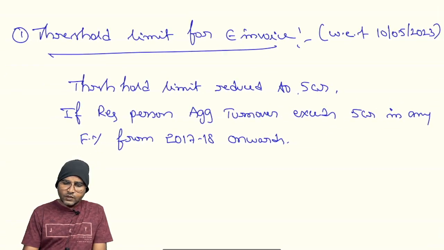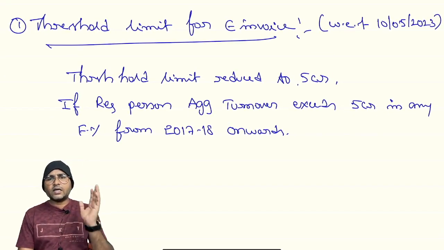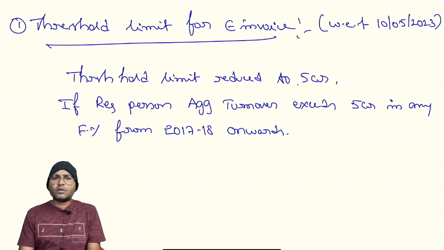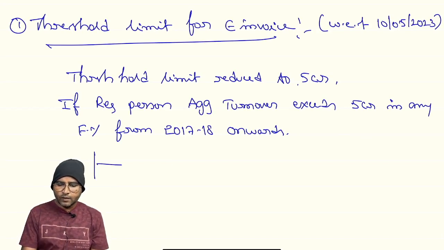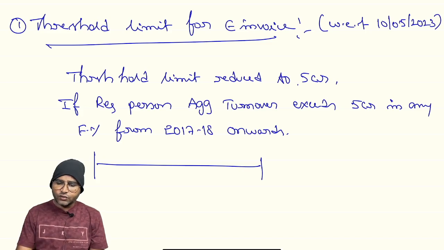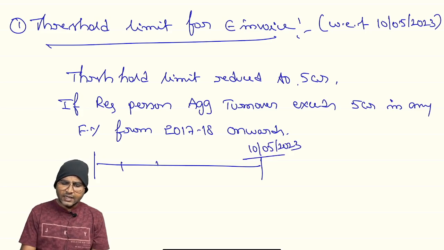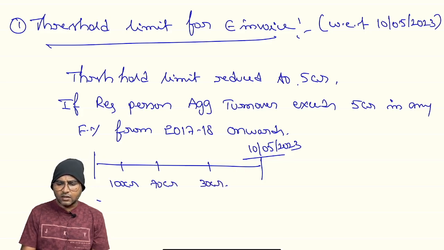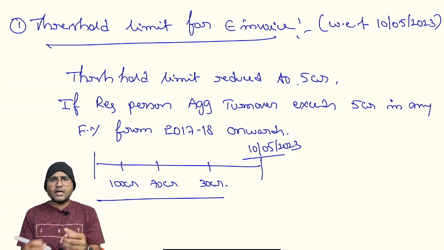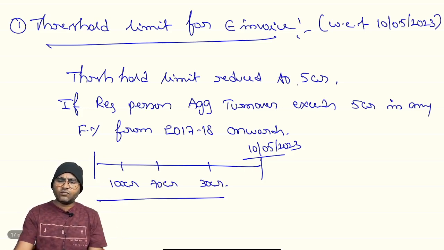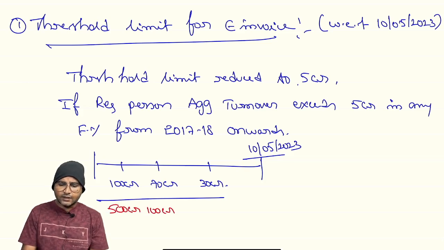Right. So if the registered person's aggregate turnover exceeds 5 crores in any financial year from 2017-18 onwards, let us assume up to 10th May 2023 his aggregate turnovers might be 100 crores, 70 crores, 30 crores, etc. On those days, higher limits were specified for e-invoice, that is 500 crores, 100 crores, like that, right?